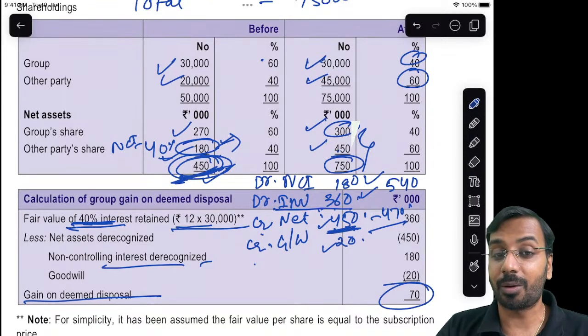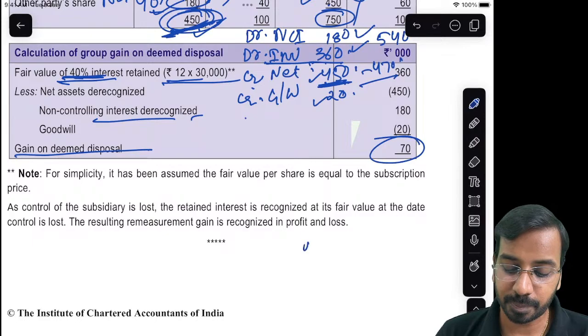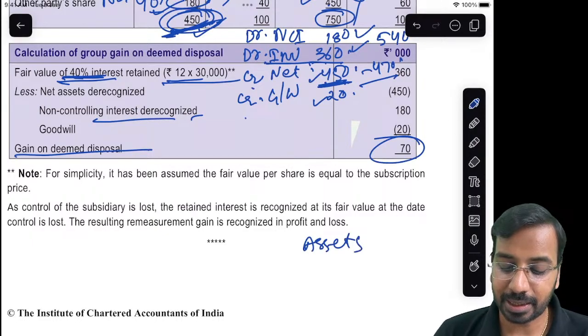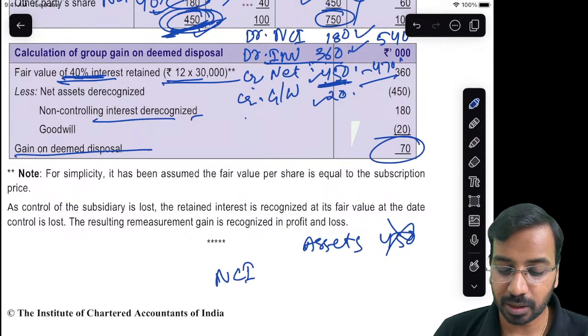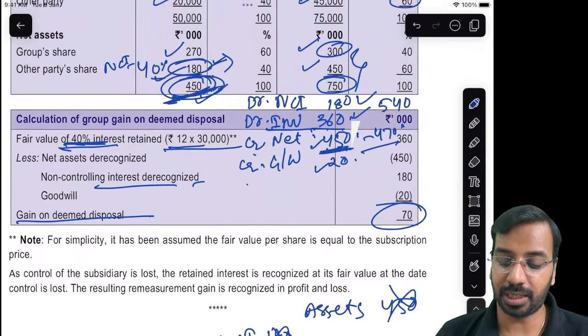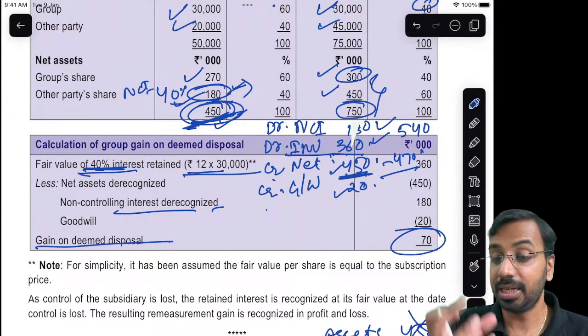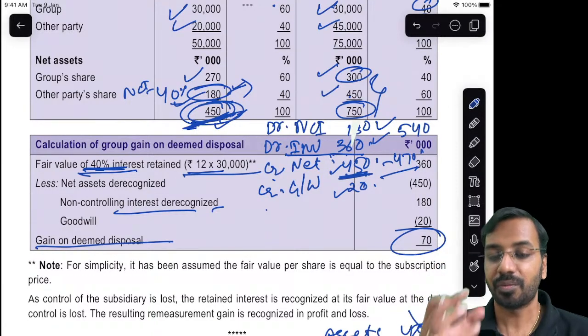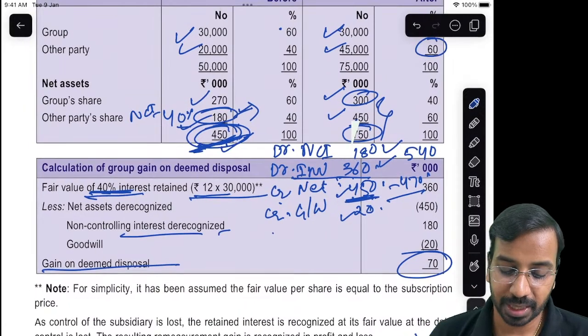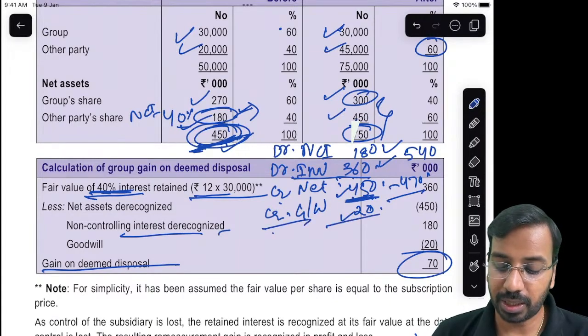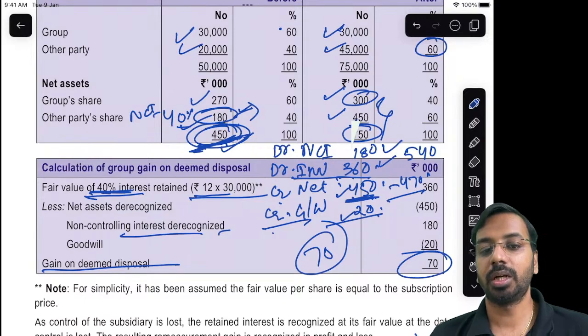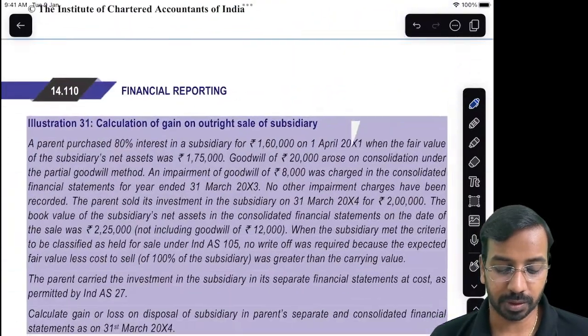Sir, is it not double counting? It is not double counting, because on the asset side 450 we are eliminating and on the NCI side 180 we are eliminating. Basically we are saying the group's ownership we are eliminating. Then goodwill we will eliminate, 20. The balancing figure 70 is the loss on disposal of subsidiary.